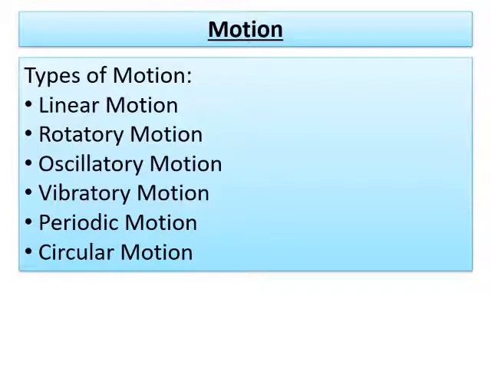Next, when it comes to vibratory motion, if a body has a vibratory motion, it moves to and fro about its mean position, like swinging on a swing. Next comes periodic motion. Motion repeated in equal intervals of time is defined as periodic motion, the Earth on its orbit. Now, when you go to circulatory motion or circular motion, a body has a circular motion if it moves around a point. Example, motion of a spinning top.